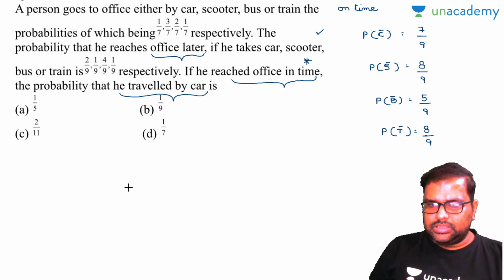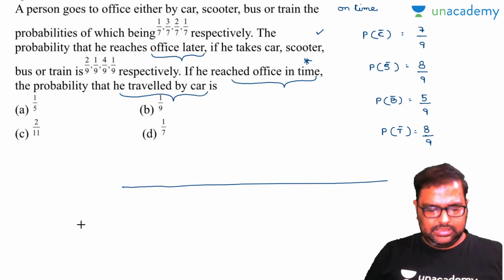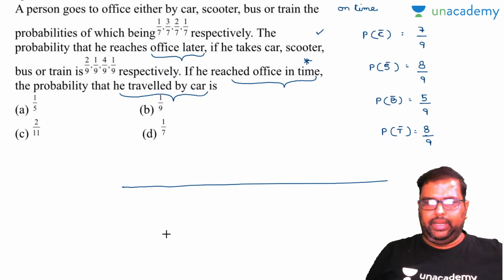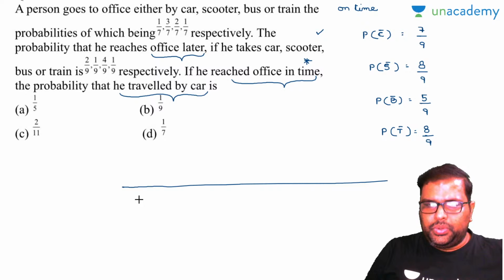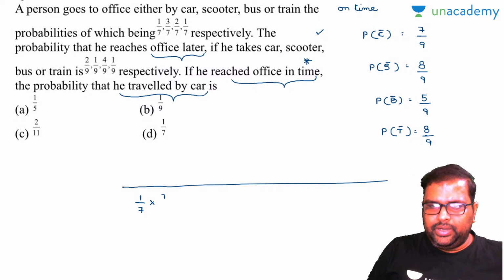So what is the question asked? Out of total probability, you have to write down your required probability. What is the total probability? So what is the probability that you go by car? It is 1 by 7. If you go by car, reaching on time will be what probability? P of A into P of B by A, 7 by 9. This is car reaching on time.